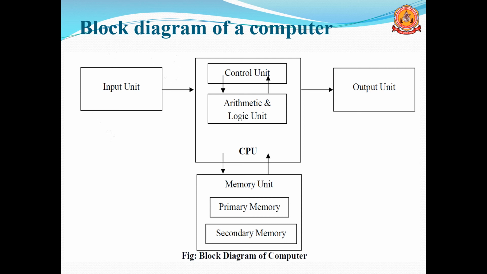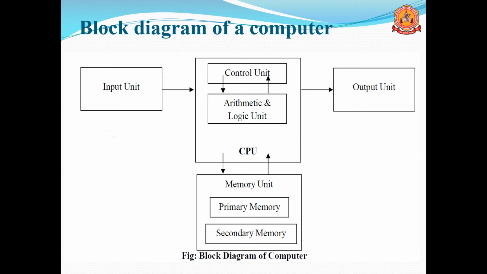Then, the output unit displays or produces the output, showing the result to the users. The result is not always in the form of text. Sometimes, when you play a song, it is in the form of audio, or sometimes video, or sometimes waves. That is also possible, and everything is known as output. After processing, you may get different kinds of data, and that is known as output, produced by the output unit.